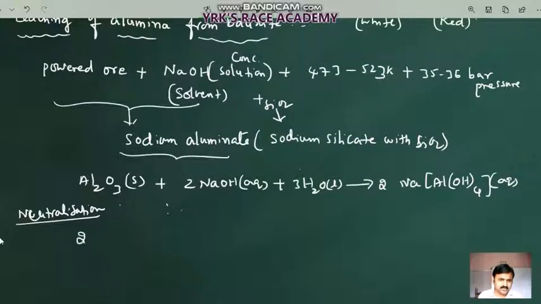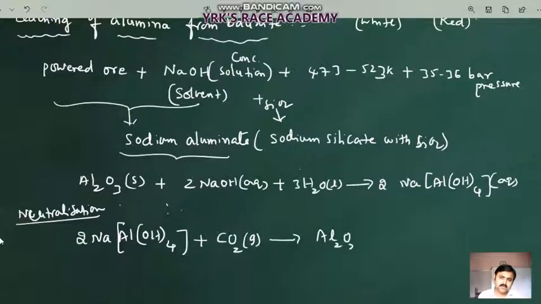Sodium metaaluminate, that means 2Na[Al(OH)4] we got in the first process, will be taken, and into that we will pass CO2 gas. So once the CO2 gas is passed, what will happen? Hydrated alumina with water molecules will be crystallized, and another product, sodium bicarbonate, also will be separated out. So these are the 2 important chemical reactions obtained.